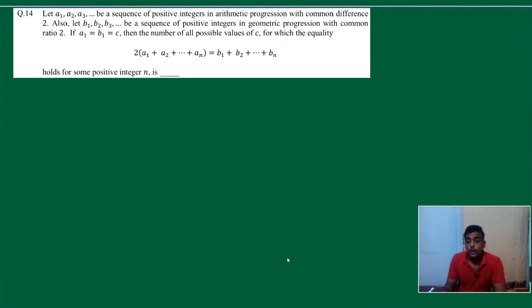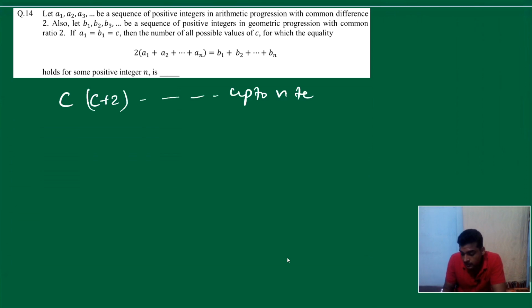Next, 14. Okay, it's a good question. Let us solve 14. A1, A2, A3 are in AP, okay. B1, B2, B3 are in GP. Both have common difference, we have 2. Now we have A1 and B1 as C. It means the first term of both is C. It's totally fine. Now C, we have common difference, it's C plus 2, dot dot dot up to n terms.